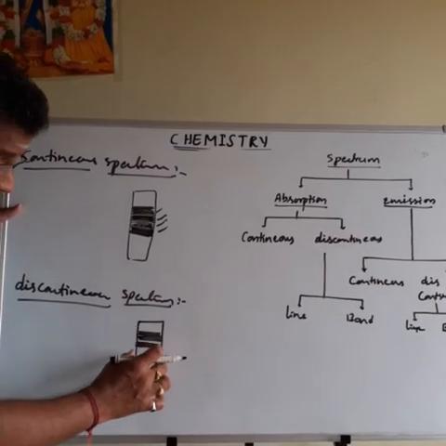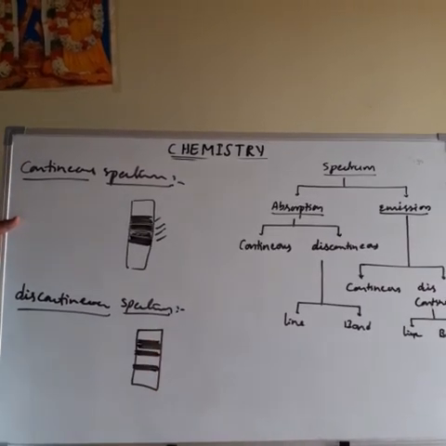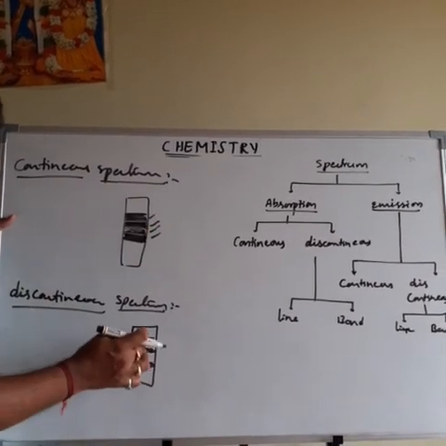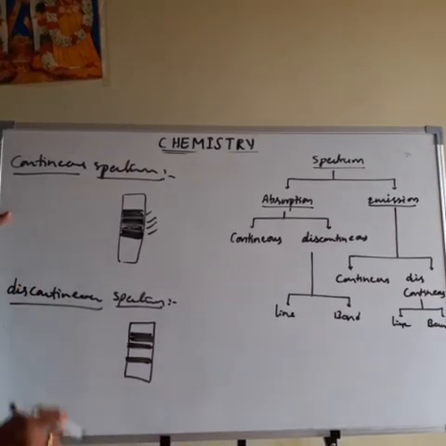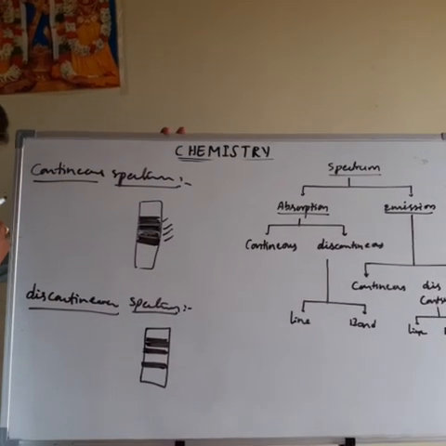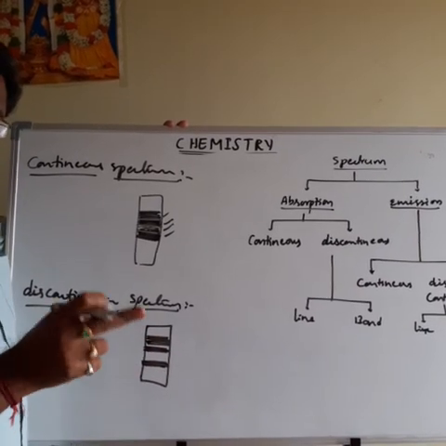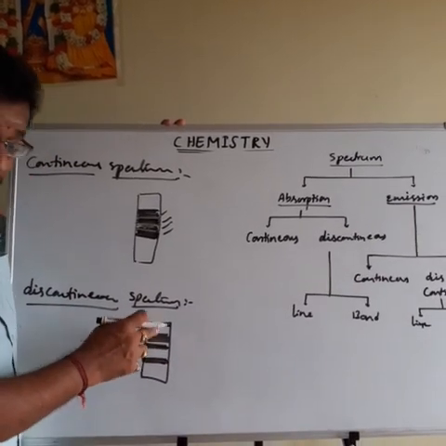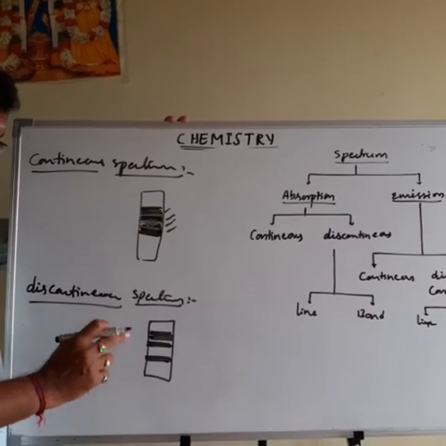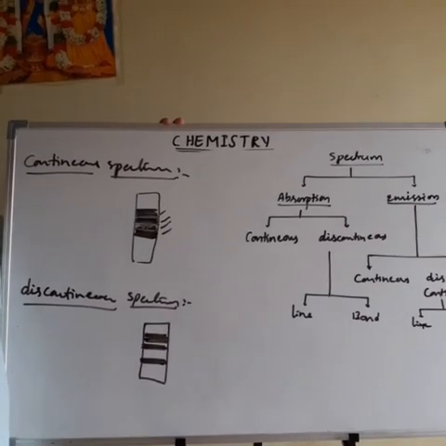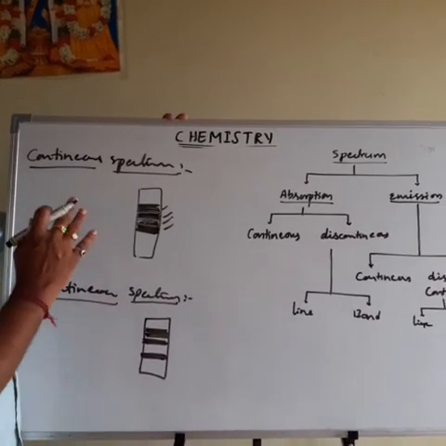That's why a discontinuous spectrum is obtained. It is not continuous like this, it is a discontinuous spectrum. That's why it is called a discontinuous spectrum. A discontinuous spectrum is the spectrum in which certain wavelengths of radiation or certain colors are missing. So this is discontinuous, and this is a continuous spectrum.